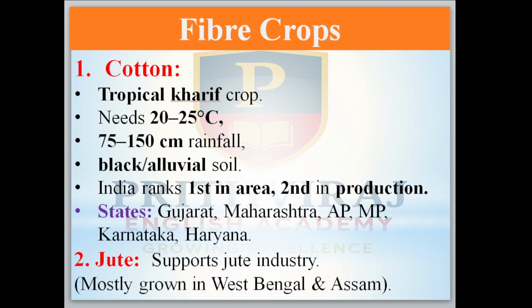Next, we come to the fiber crops, like cotton. It is a tropical kharif crop, needs 20 to 25 degrees Celsius of temperature, 75 to 150 centimeters of rainfall. Black alluvial soil will be needed. India ranks first in area under the growing of cotton, but in production we are second. States like Gujarat, Maharashtra, Andhra Pradesh, Madhya Pradesh, Karnataka, Haryana grow this one. Next, jute supports the jute industry, mostly grown in West Bengal and Assam.